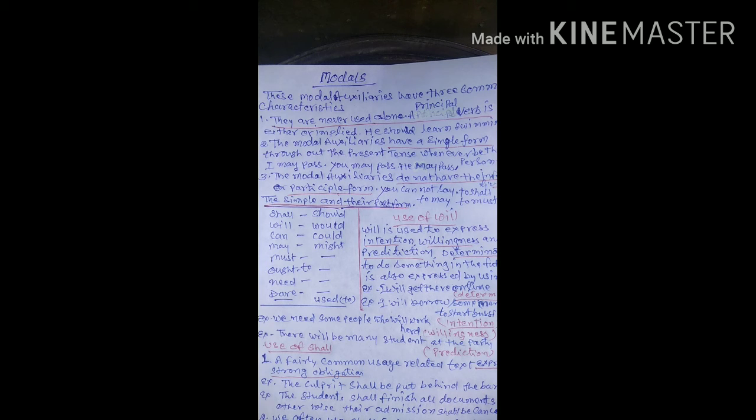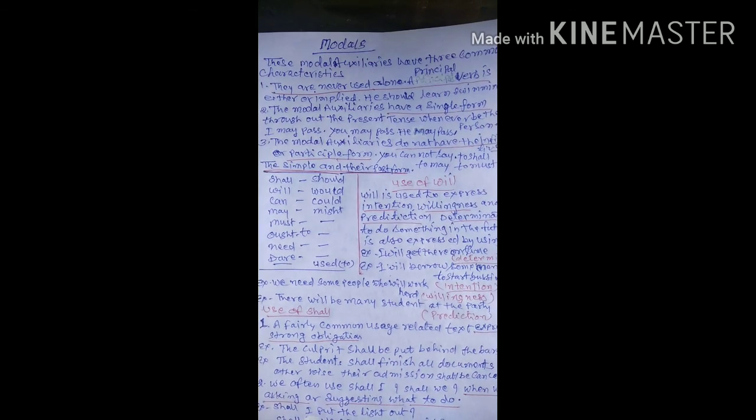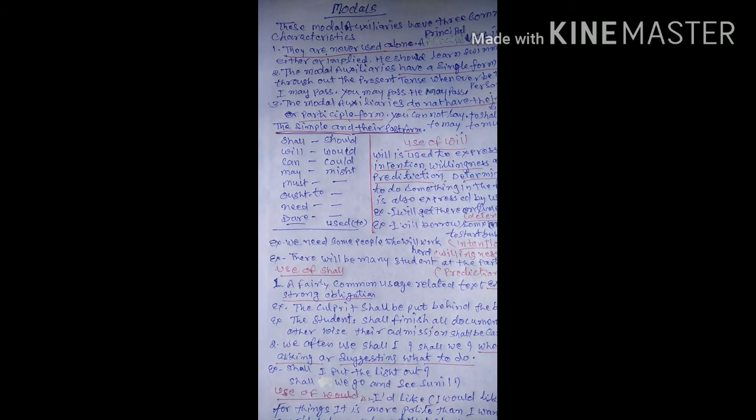Should is the second form of shall. First use, the core concept of should has to do with requirement expressed in terms of appropriate behavior, a good thing to do. Example, you should take a bath daily.